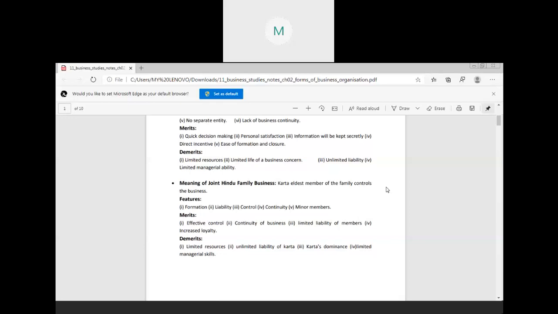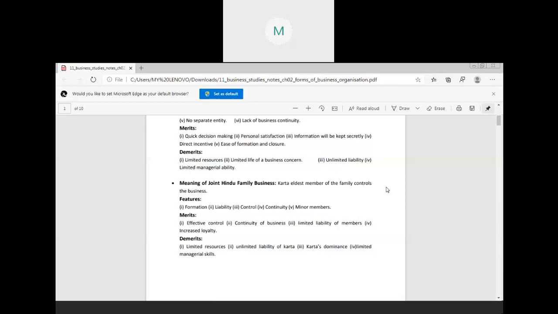Now sixth is the continuity. So continuity is there in this type of business, as on the death of the Karta, the next eldest member of the family becomes the Karta in the business. Means even if the Karta dies, the joint Hindu family business can continue, because in that case the next eldest family member becomes the Karta there.